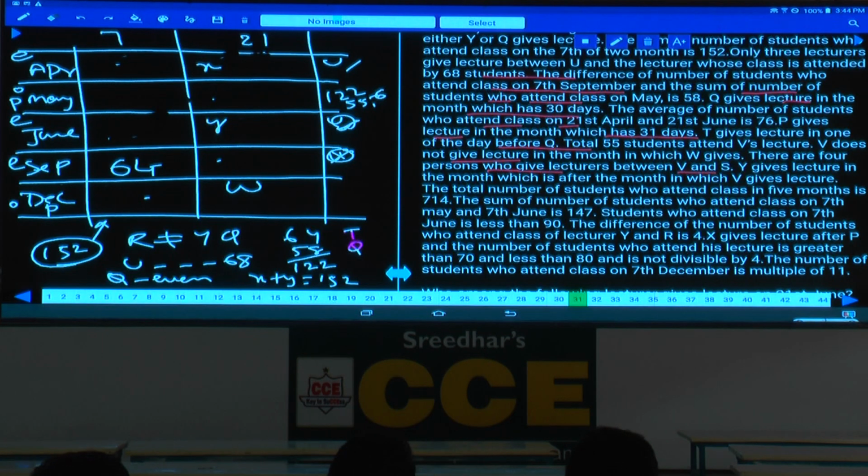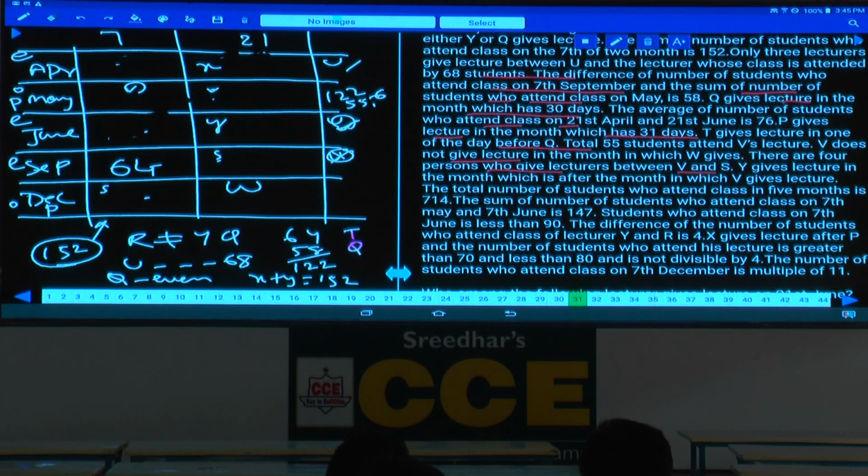As there are 4 persons between V and S, now sir, V can be 7th May or 21st, isn't it? V can be 7th May or 21st. Now if you take V at this place, 1, 2, 3, 4, S must be at this place. Are you following or not? S must be here. Or if you take V at this place, S must be here.